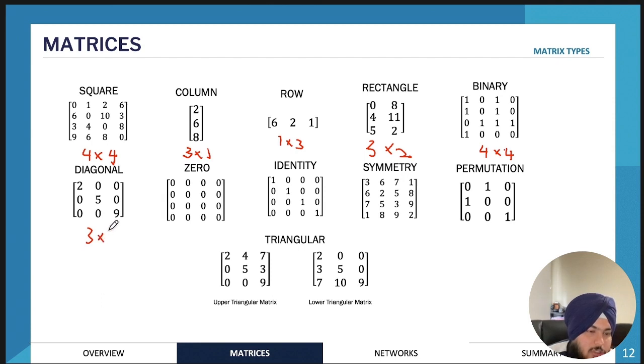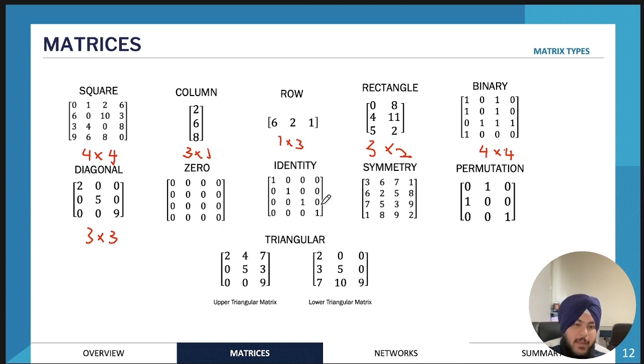So a diagonal matrix, just to recap, is a square matrix that only contains elements other than 0 in the leading diagonal. So the leading diagonal is starting from the top left going all the way to the bottom right, regardless of how many rows or columns it may have. And it also needs to be a square matrix. Then we have a 0 matrix, pretty straightforward, it only contains 0s.